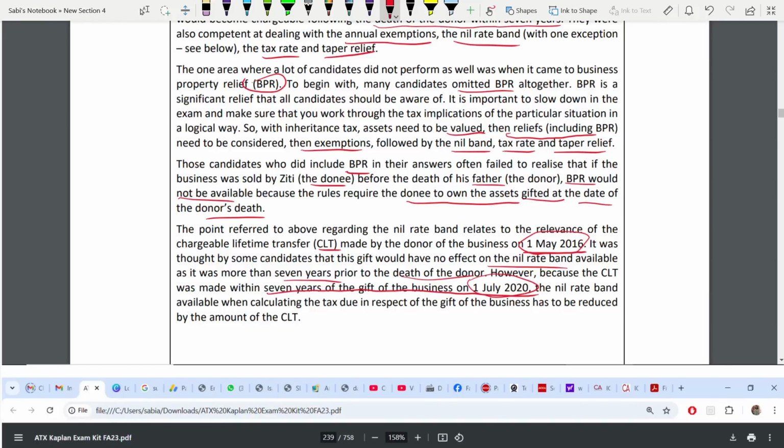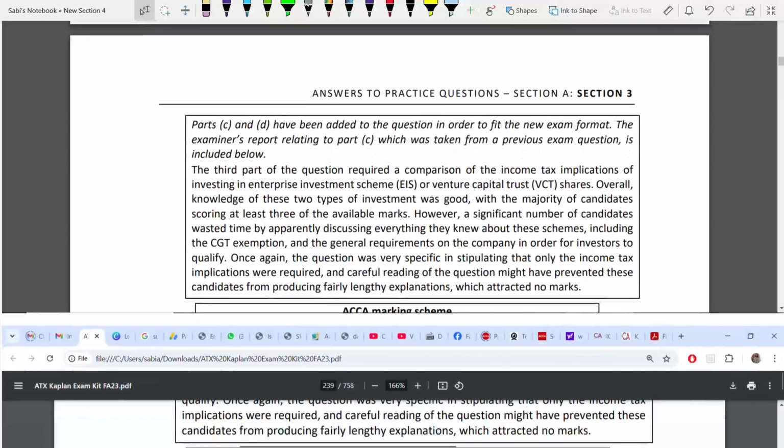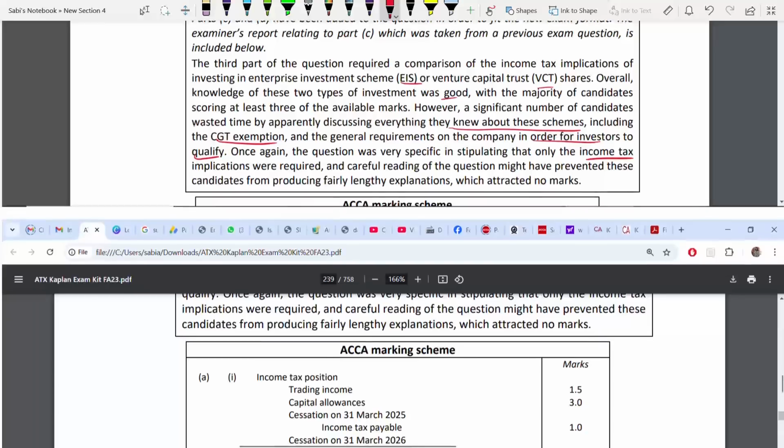Okay. Now, third part, where we have to compare EIS and VCT. This is also good. Majority of students have done well and scored full marks. But most of the students, please do not make this mistake. They wrote everything about the scheme, whatever they know, also about CGT exemption, and what the rules are for the company in order for the investors to qualify for the relief. All these are not asked. Only the income tax was asked. Okay, you will not get any extra marks.